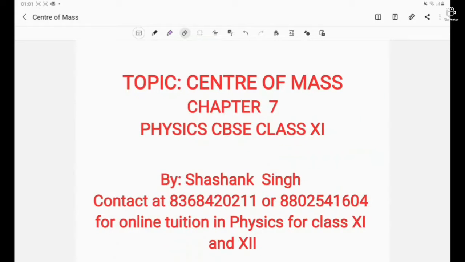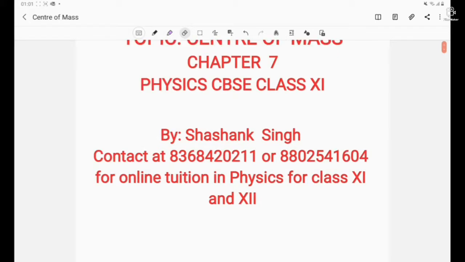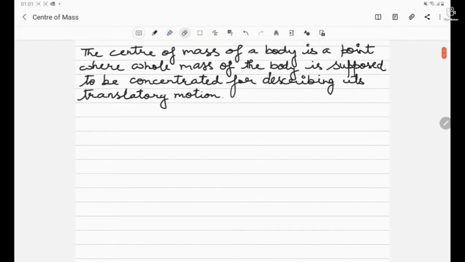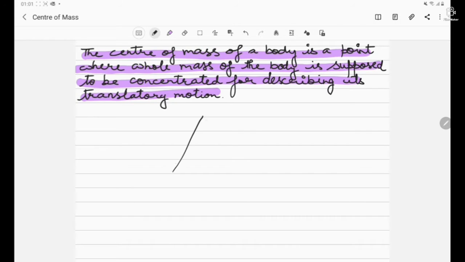Today we are going to discuss the topic center of mass of chapter 7 of physics CBSE class 11th. The center of mass of a body is a point where the whole mass of the body is supposed to be concentrated for describing its translatory motion. For example, just consider a triangular plate, and say the center of mass of the triangular plate is lying at this point.